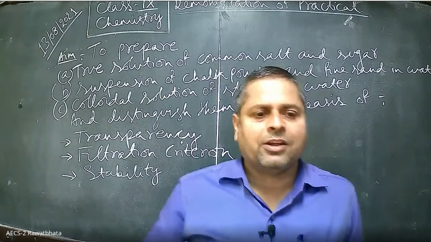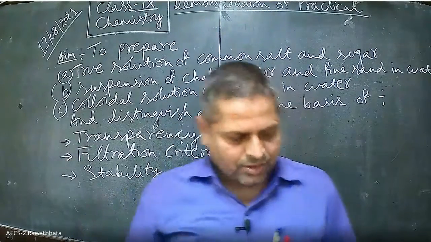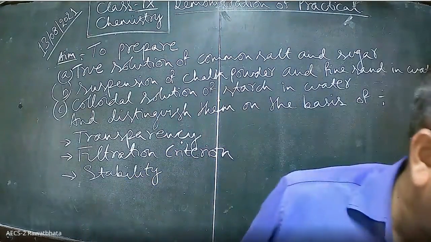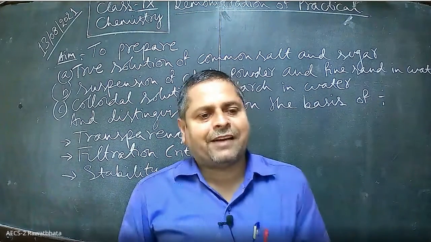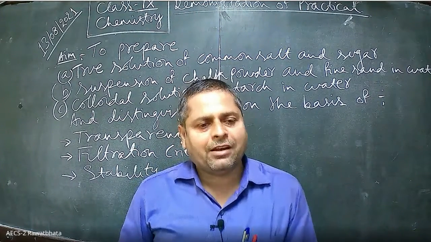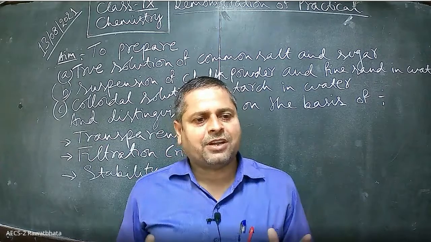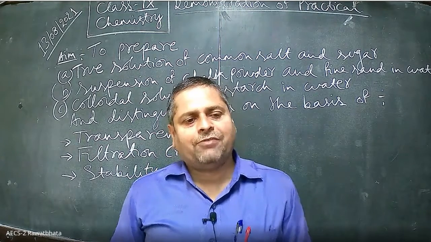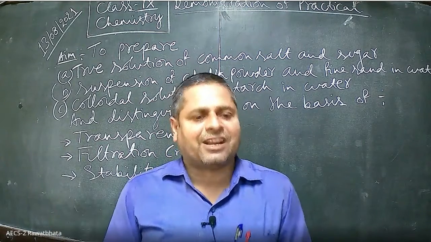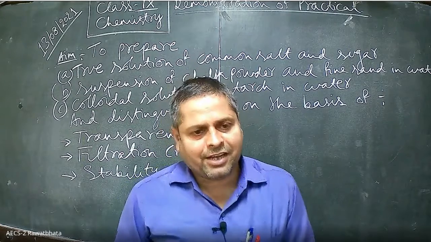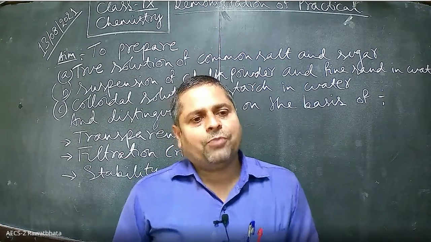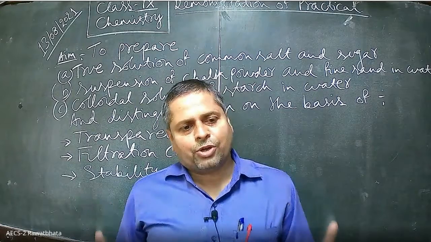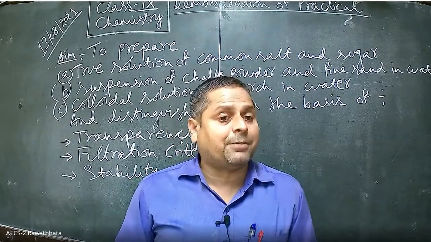They do not show what? Brownian motion. So with this, we have completed the first practical, that is to prepare true solution, suspension and colloidal solutions, and you have to distinguish them on the basis of their transparency, filtration technique and stability. So out of true solution, suspension and colloidal, which are stable?